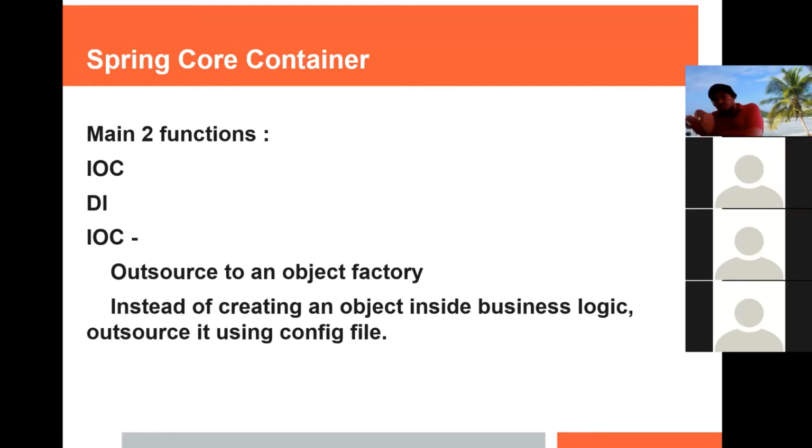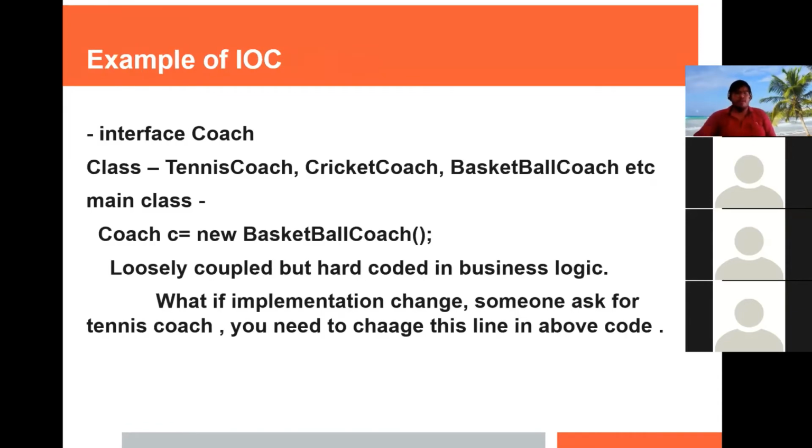We have to transfer this control from our business logic to a configuration file. That is nothing but inversion of control. So I will explain this with an example. For example, we have an interface Coach. We created one interface Coach and we have its implementation classes: TennisCoach, CricketCoach, BasketballCoach, etc. And in our main class, in our business logic, I will write Coach c is equal to new BasketballCoach.